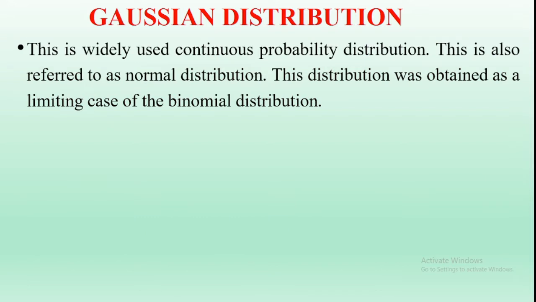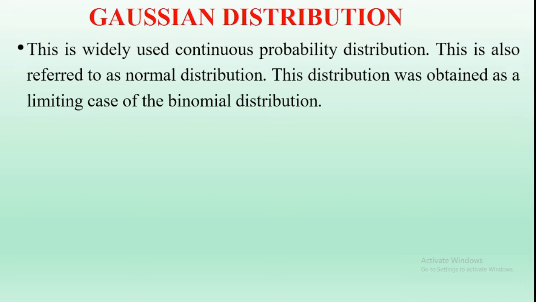In this video, I am going to discuss the Gaussian distribution concept. The Gaussian distribution is a widely used continuous probability distribution function. This Gaussian distribution is also referred to as a normal distribution. This distribution was determined as a limiting case of the binomial distribution.